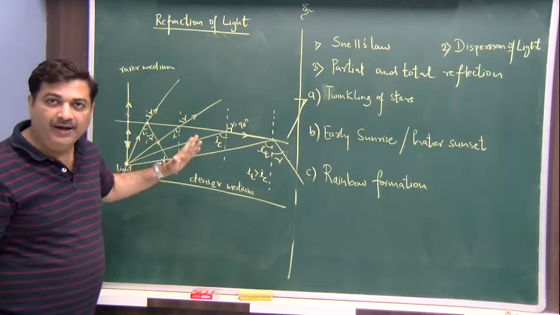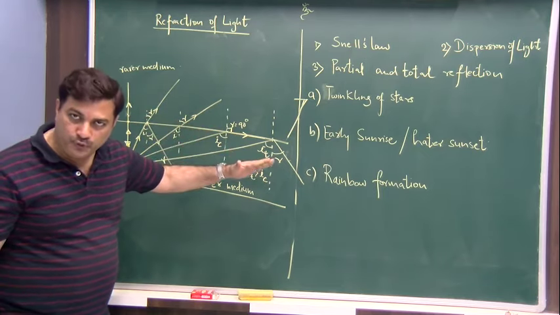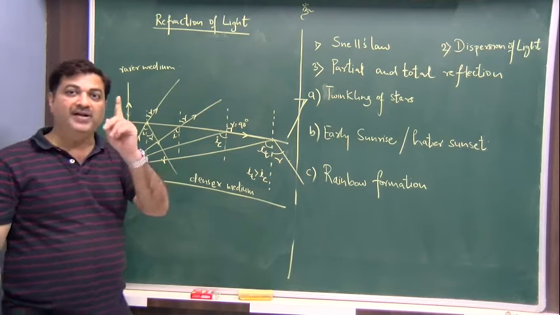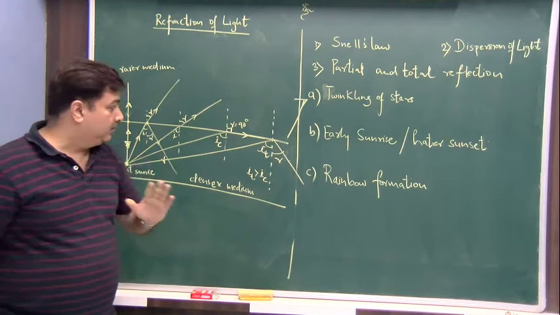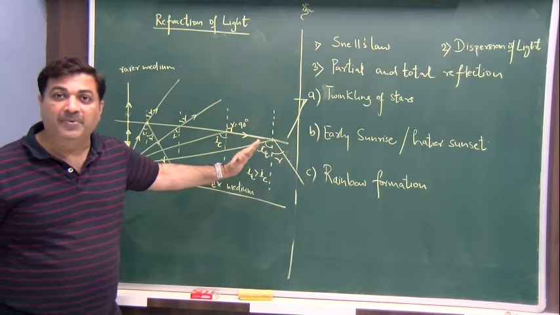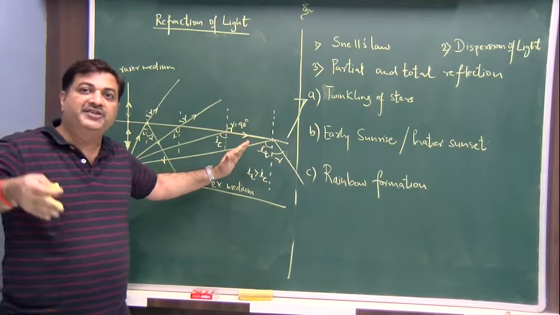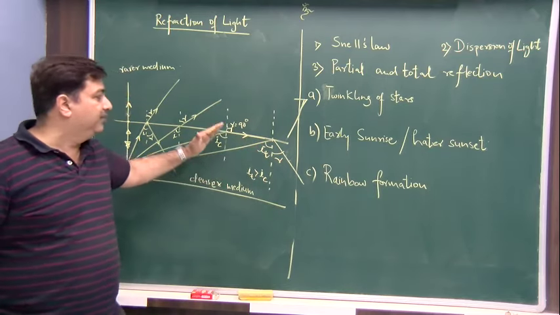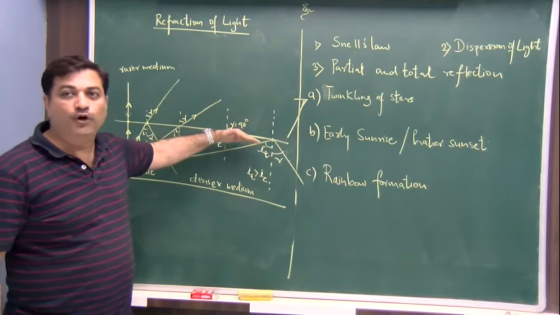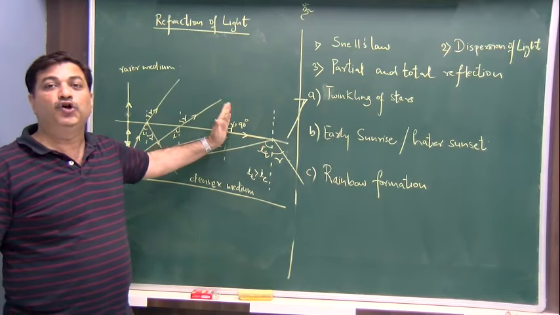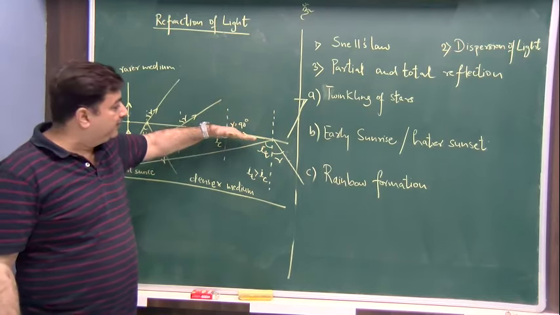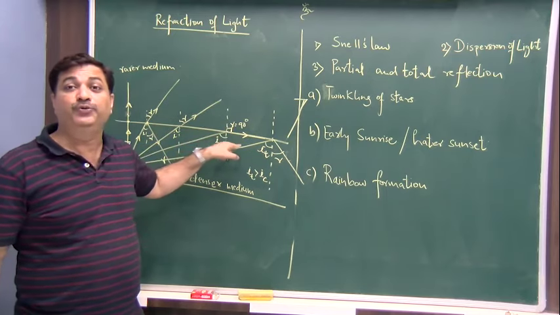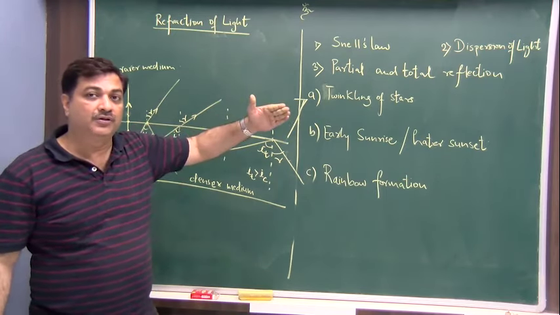Go on increasing i, r will continue to increase. At one point of time, the value of i becomes such that the refraction happens almost 90 degrees to the normal. So this is the normal, and the refraction is almost 90 degrees to the normal. You have reached that stage.